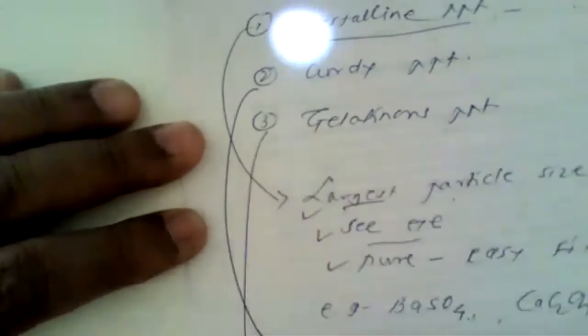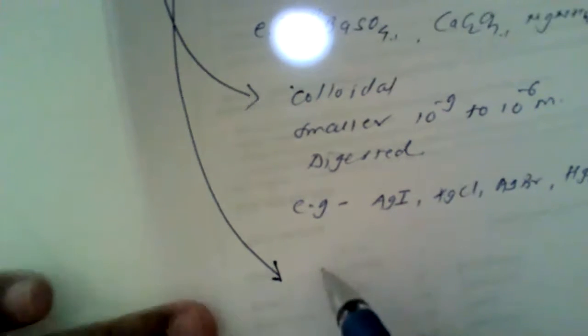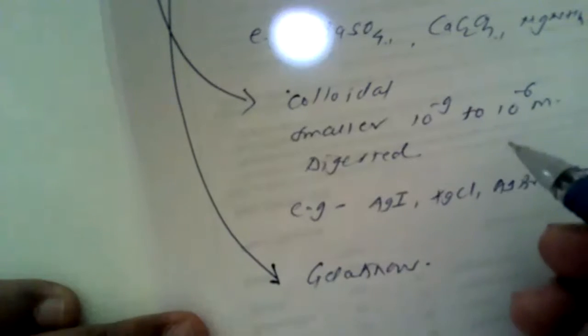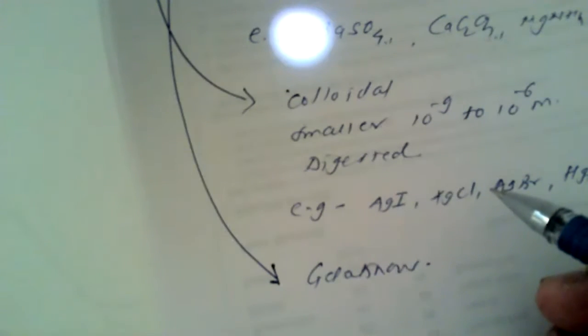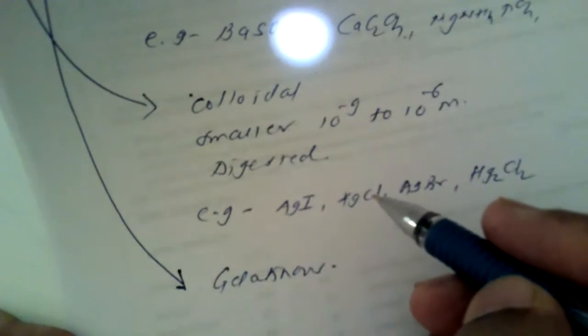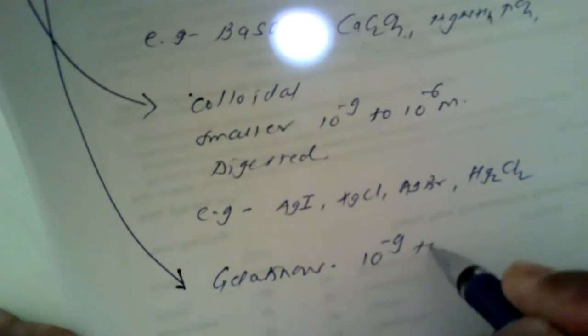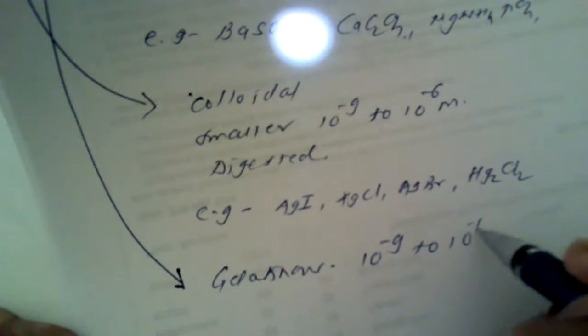Now we shall move to the third type, which is known as the gelatinous precipitate. Now what is this gelatinous precipitate? The amorphous or the gelatinous precipitates have a particle size which is also smaller than the colloidal particles that we already studied in the second part, that is in curdy precipitate. This size falls in between 10 raised to minus 9 to 10 raised to minus 10 meters.